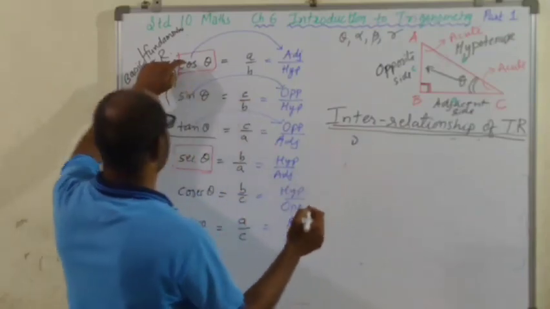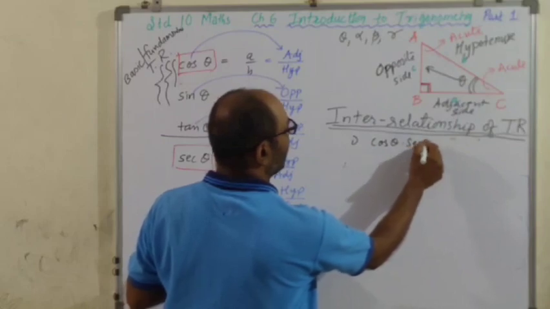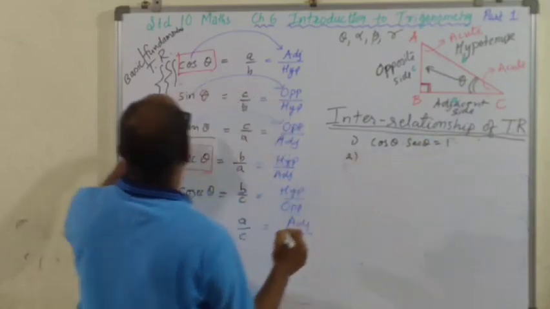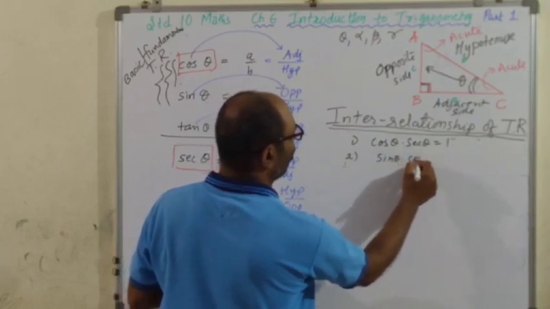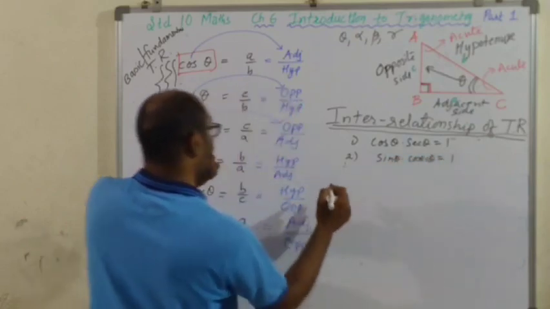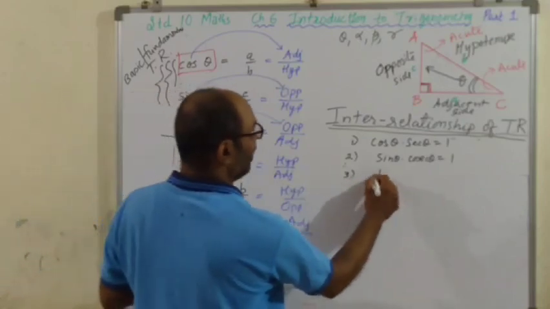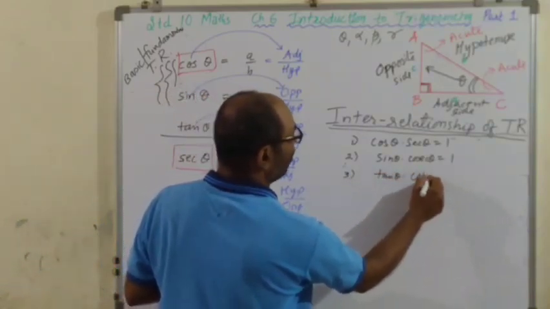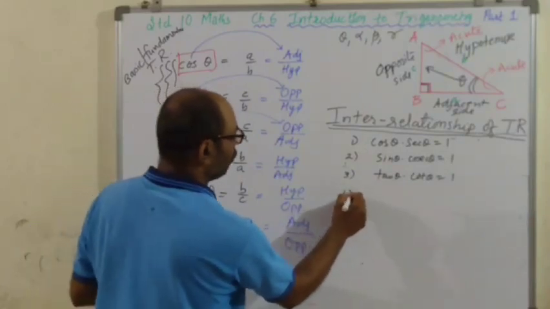First, cos theta into sec theta. Cos theta into sec theta is equal to 1. Second, sin theta into cosec theta. Sin theta into cosec theta is equal to 1. Third, tan theta into cot theta. Tan theta into cot theta is equal to 1. Fourth,